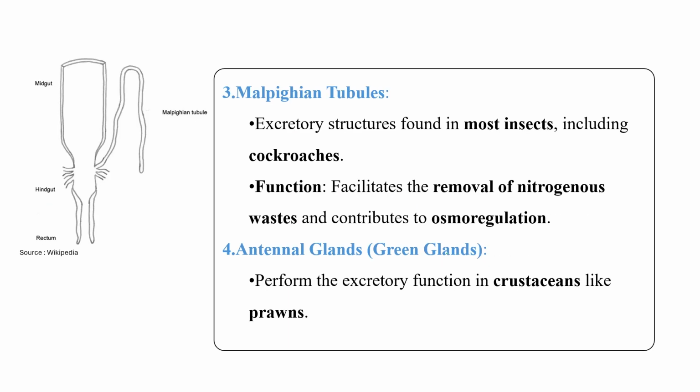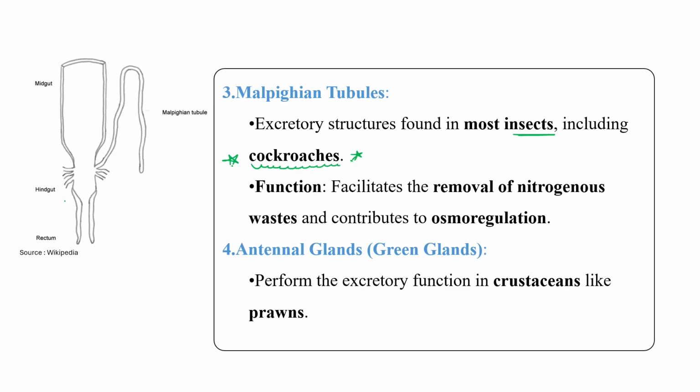Third type is Malpighian tubules. Malpighian tubules are the excretory structure found in insects, like in cockroaches. What is the excretory structure present in the cockroach? Malpighian tubules. What is the function? Simple, removal of nitrogenous waste and also contribution to osmoregulation.